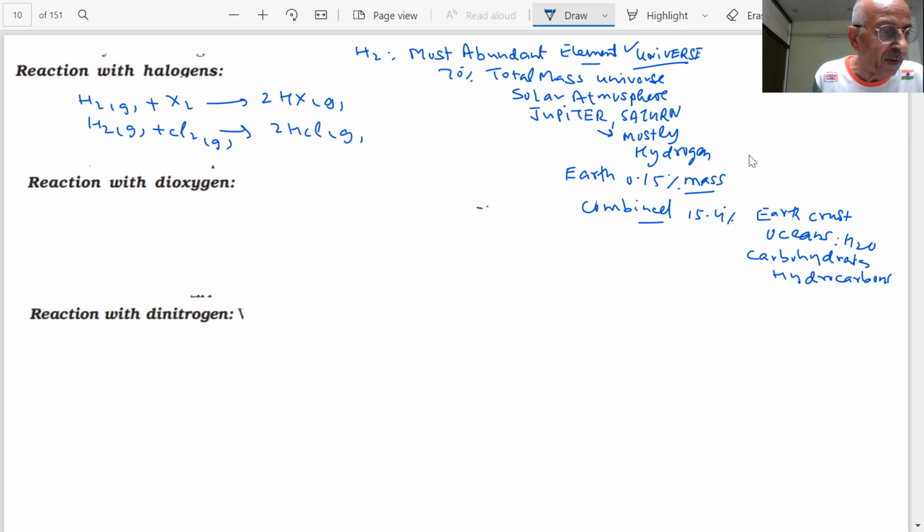So the reaction with fluorine is very fast. You will see that H2 plus F2, this reaction is very fast because fluorine is highly reactive, the strongest oxidizing agent. Even this reaction will occur in the dark. With iodine, you will need a catalyst.